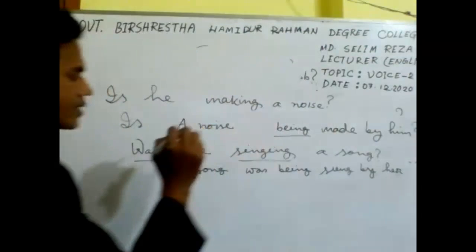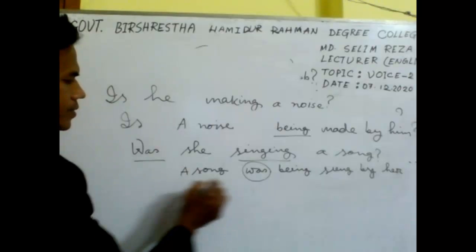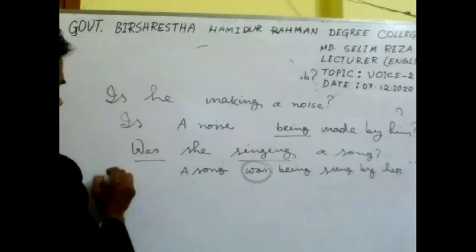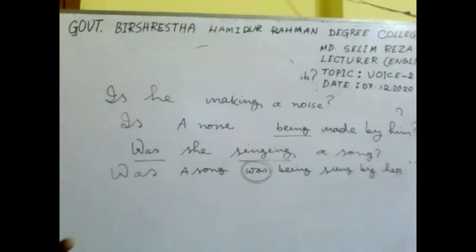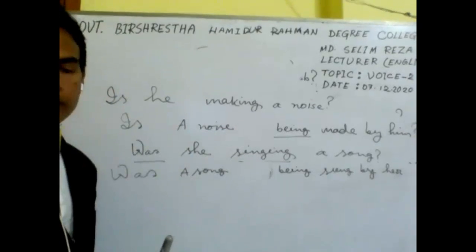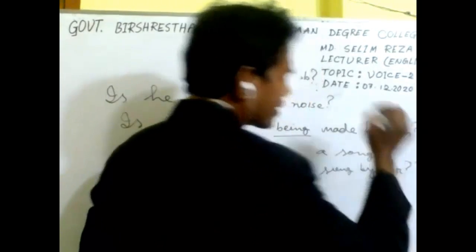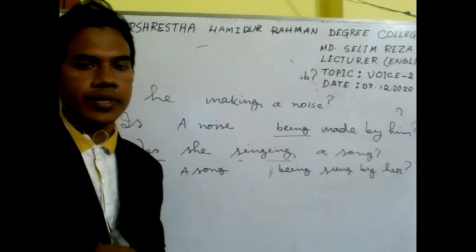It's an assertive sentence, and you need to make it interrogative. So the very first auxiliary verb should be taken before the subject. So it will be: Was a song being sung by her? And at the end of the sentence we need to use a note of interrogation.